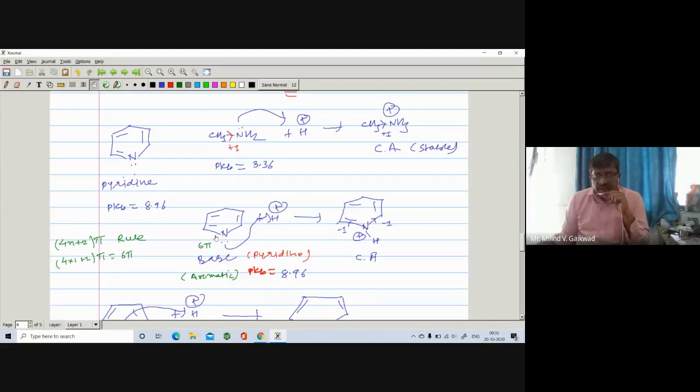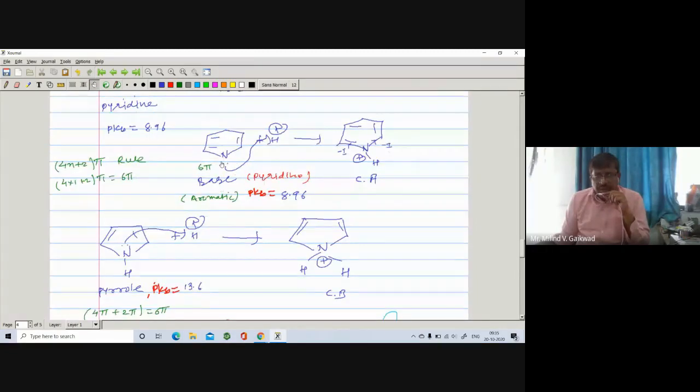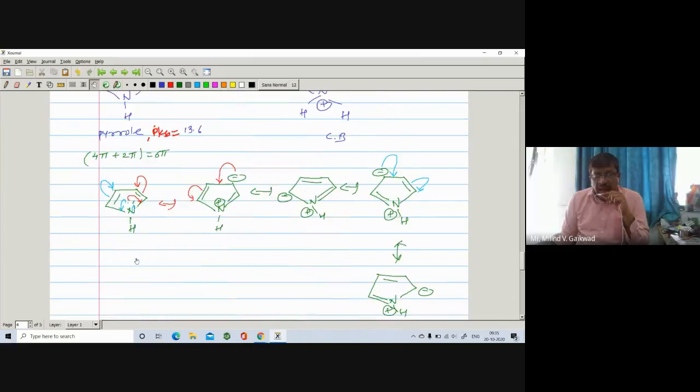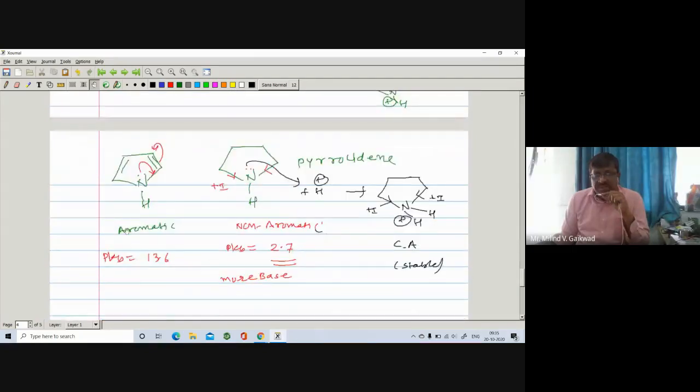Then we have compared the basicity of pyridine and pyrrole. So in this case, pyridine is found to be more basic as compared to pyrrole, and we have also compared the basicity of pyrrole and the corresponding analog pyrrolidine. So pyrrolidine is found to be more basic as compared to pyrrole, right?